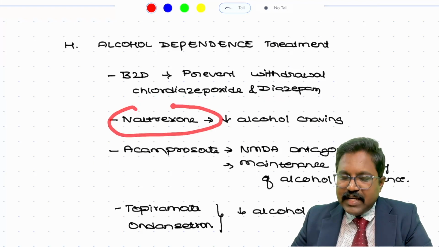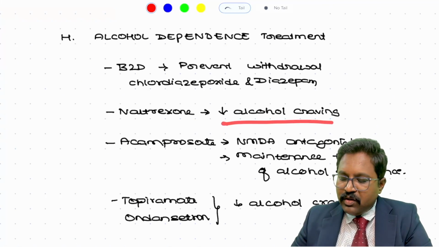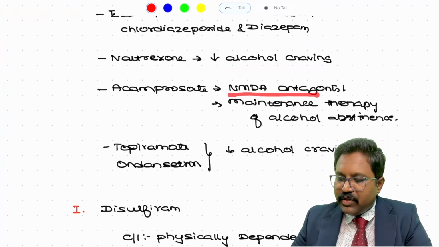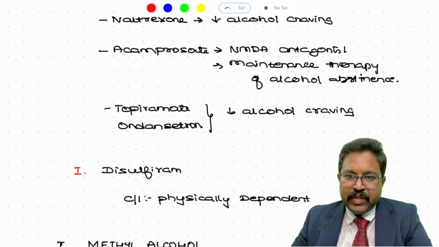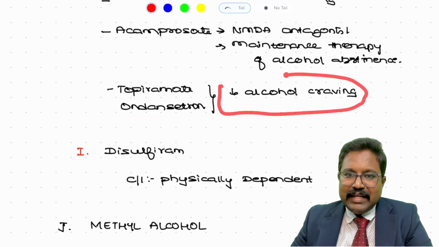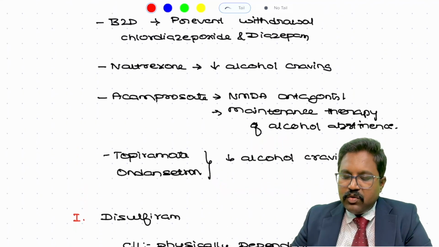Naltrexone, which is an opioid receptor antagonist, is used to decrease the alcohol craving. Whereas acamprosate is an NMDA receptor antagonist, which is mainly used for maintenance therapy of alcohol abstinence. Ondansetron, which is a 5-HT3 antagonist, and topiramate, which is an anti-epileptic agent, again can be used to decrease the alcohol craving. So naltrexone, topiramate, and ondansetron reduce craving.